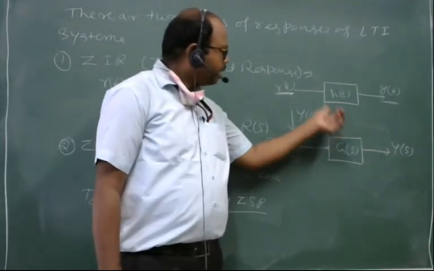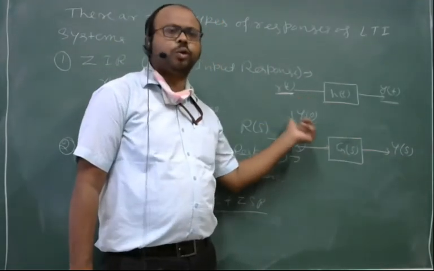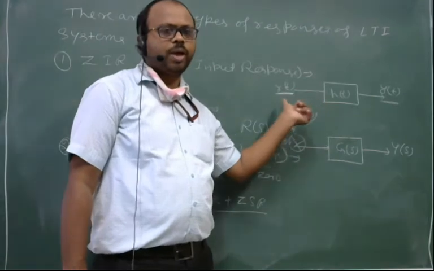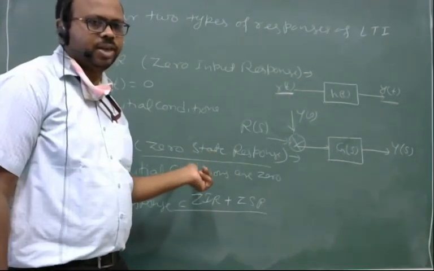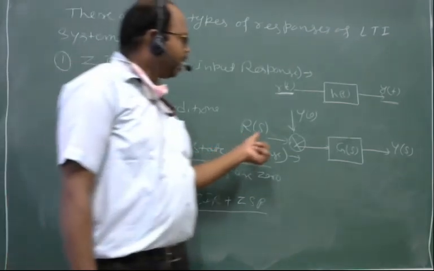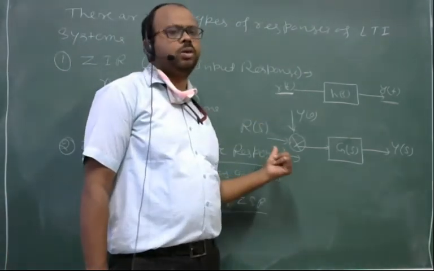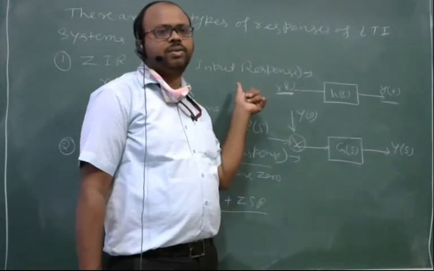If I put this value to 0, then I am getting ZSR. And if I put R(s) to 0, I am getting ZIR.